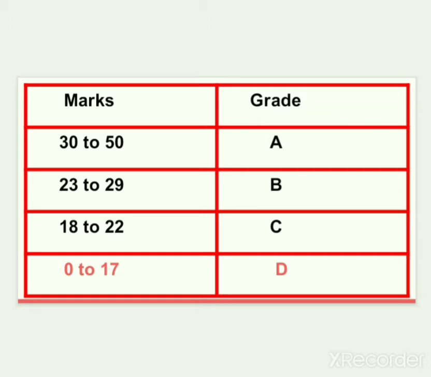Now here the important thing is D grade indicates failure. D grade will be given to the failed students. If you do not submit your project and if you do not complete either seminar or journal assignments, then you will get D grade. So this is all about grades.